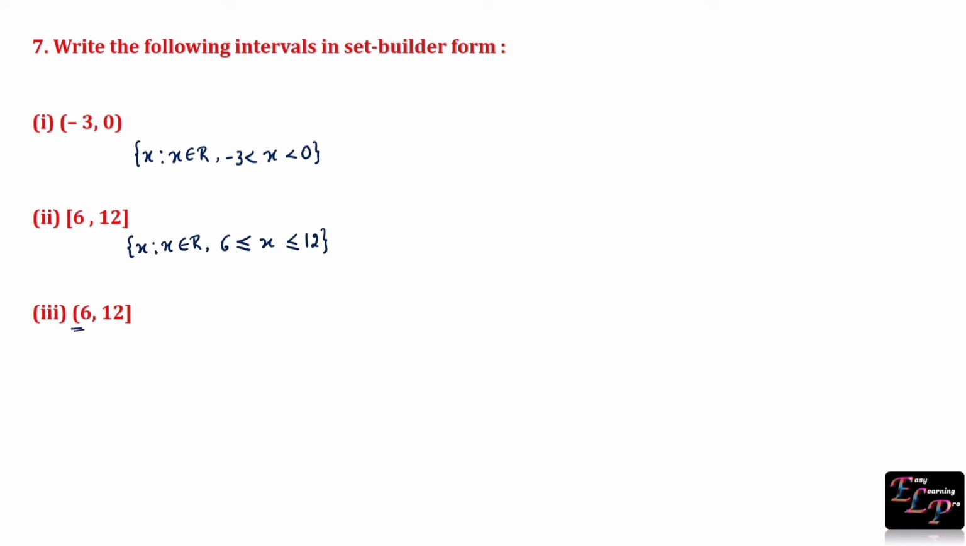Here we have one open interval and one closed interval. So the set builder form is x where x belongs to real numbers and x is greater than 6, less than or equal to 12. In this we have one closed interval, one open interval. So the set builder form is x, where x belongs to real numbers and x is greater than or equal to minus 23, less than 5.